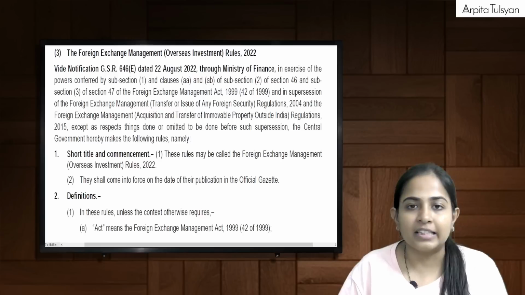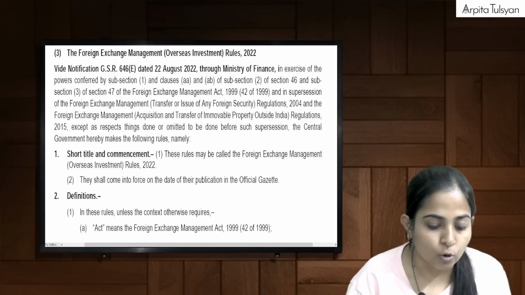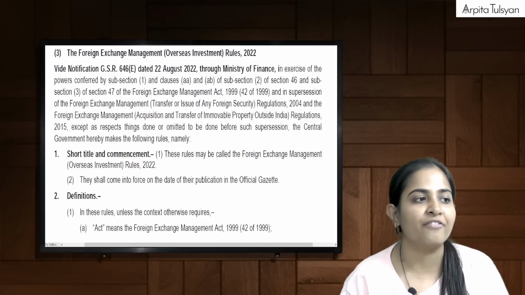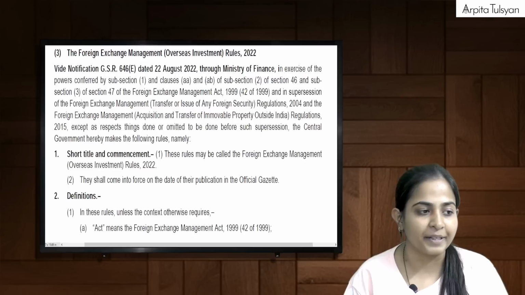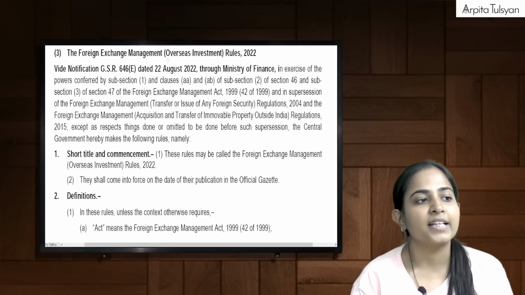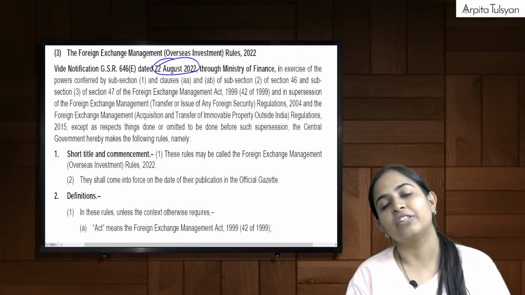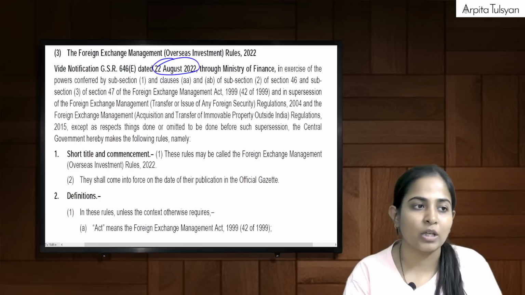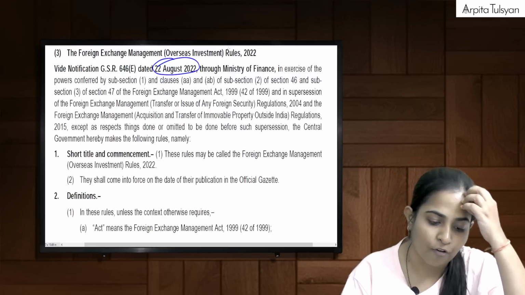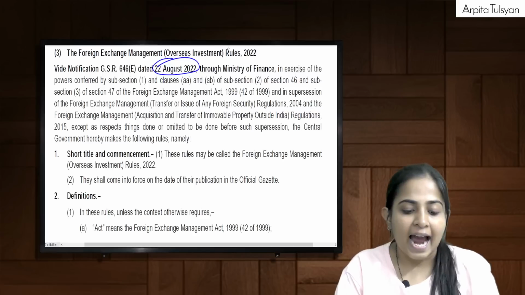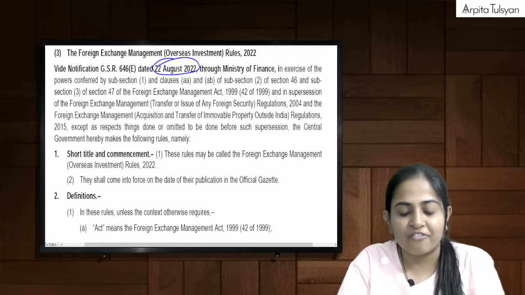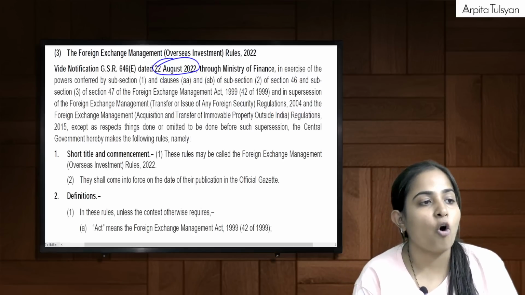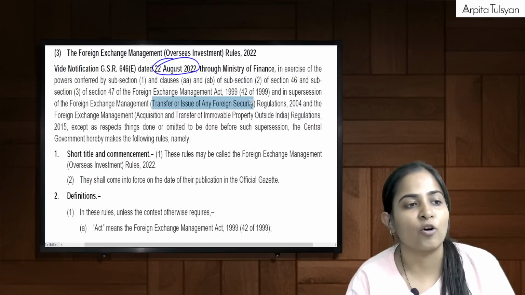Let's start with the Rules 2022 first. As you can see here on the board, this was inserted with effect from 22nd August 2022 through the Ministry of Finance, along with two regulations. One is transfer or issue of any foreign security, FEMA.